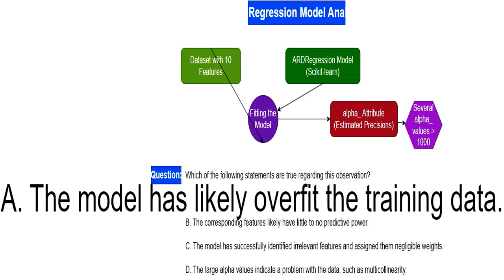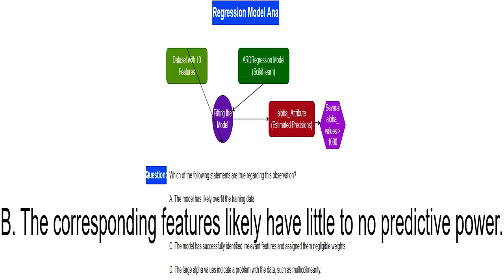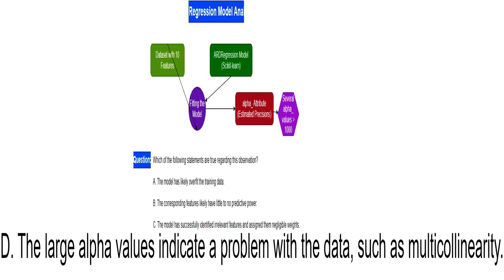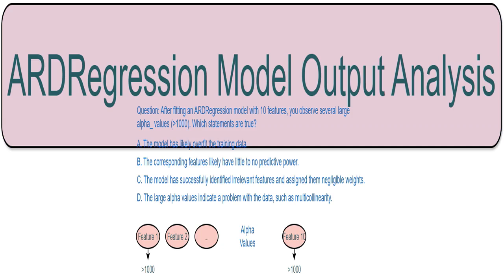One possibility is that the model has learned the training data too well and won't generalize well to new data. Another possibility is that those features with large alpha_ values are not useful for prediction. Perhaps the model correctly found that certain features are unimportant, effectively ignoring them in the prediction process. Maybe the problem is with the data itself, like having features that are highly correlated. This is called multicollinearity.